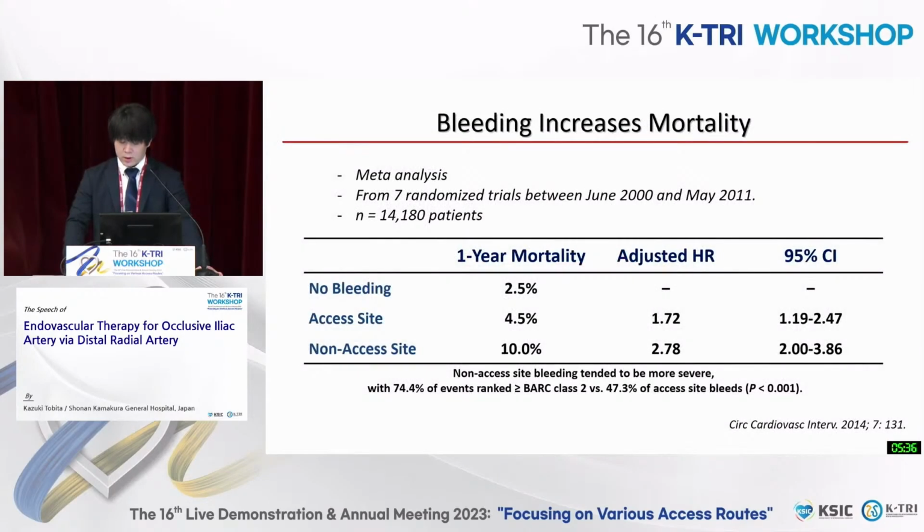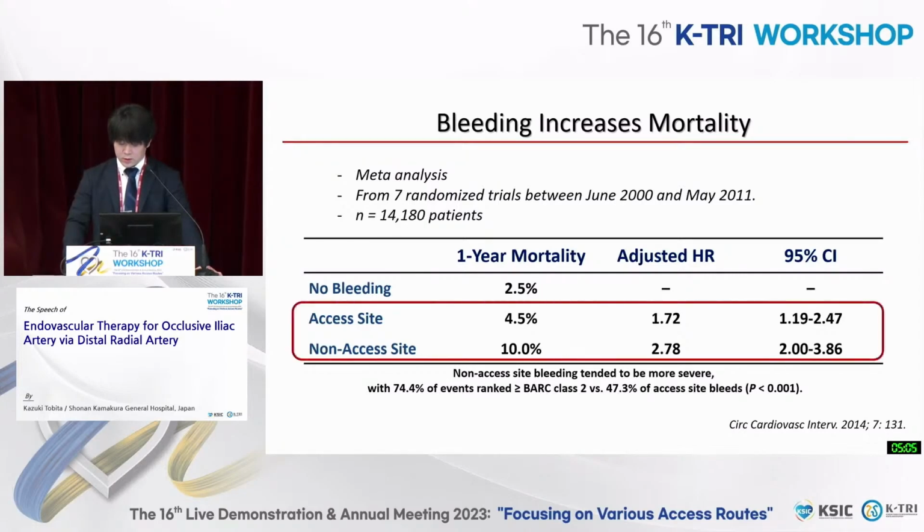A meta-analysis revealed increased adverse outcomes. This study included 7 papers and 14,000 patients. A patient with bleeding has a bad prognosis at 1 year. In addition, even patients with access site complications had a much higher mortality rate compared with no-bleeding patients. This result showed that access site complications worsened prognosis following PCI.